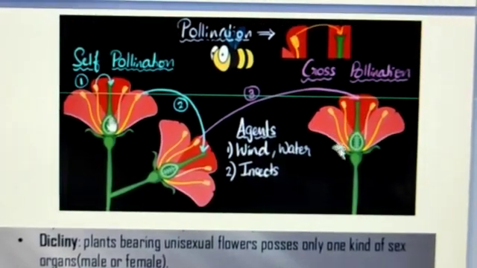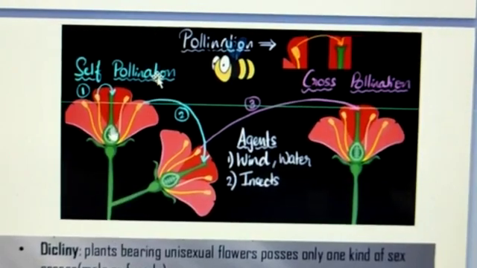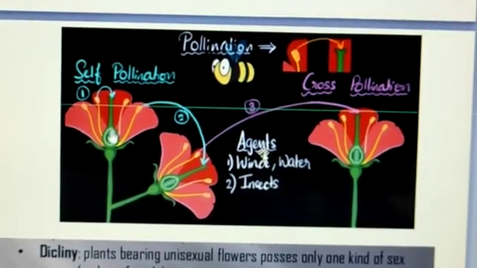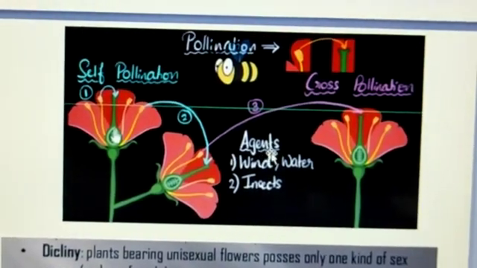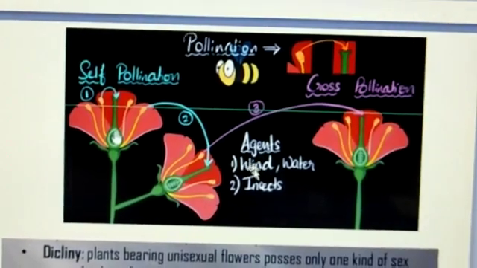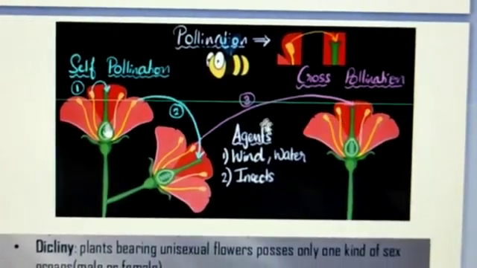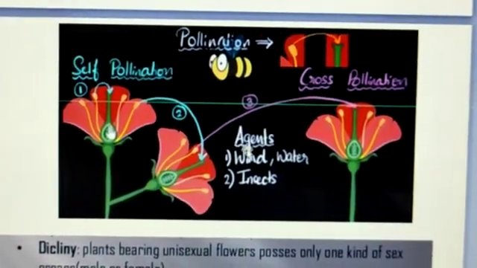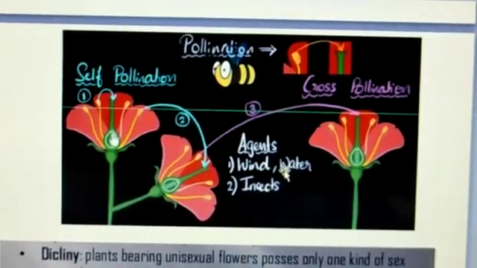In some bisexual flower plants prefer cross-pollination over self-pollination, and this is due to the adaptations found in such types of plants. Here the pollination depends on certain types of agents like wind, water, and insects, which help in cross-pollination. Later I will discuss the agents of cross-pollination. Now I will discuss how nature favors cross-pollination.